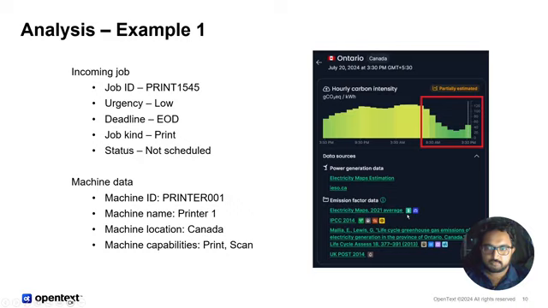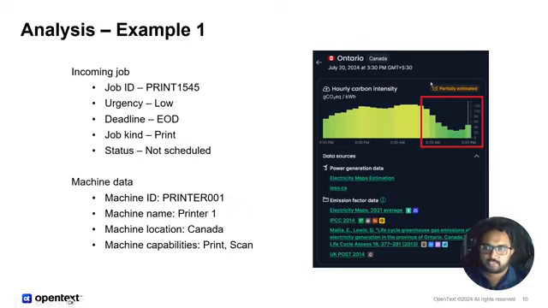In the analysis step, it analyzes which is the perfect time to run the job. So for example, you can see here we have data of Ontario, Canada, and you can see that between 9:30 to 3:30 p.m., there is a small dip in the consumption of carbon dioxide. So if we schedule a job within this time frame, that would be the best, because if I schedule the job at any other time, that would consume a lot more carbon dioxide. So this is the prime focus of our project.